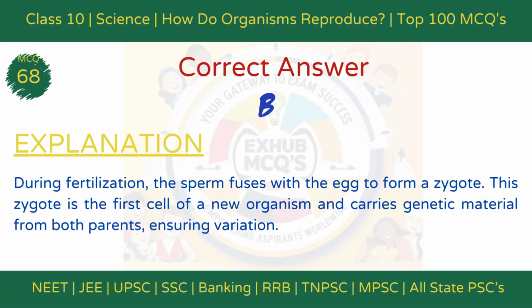The correct answer is option B, zygote is formed. Explanation: During fertilization, the sperm fuses with the egg to form a zygote. This zygote is the first cell of a new organism and carries genetic material from both parents, ensuring variation.